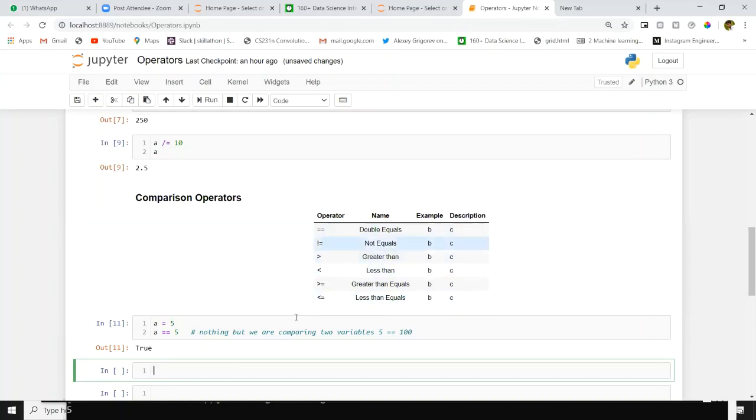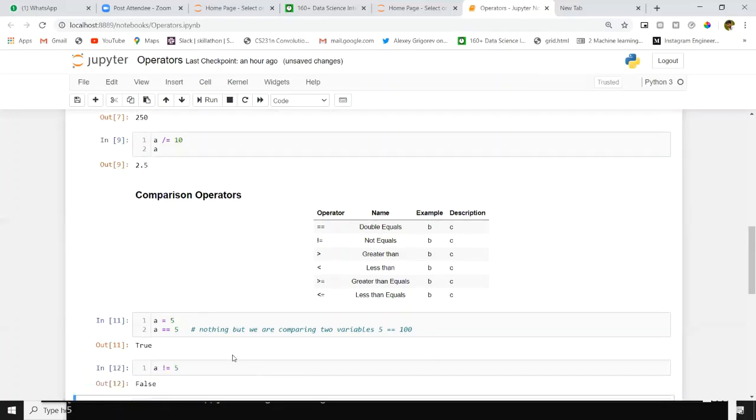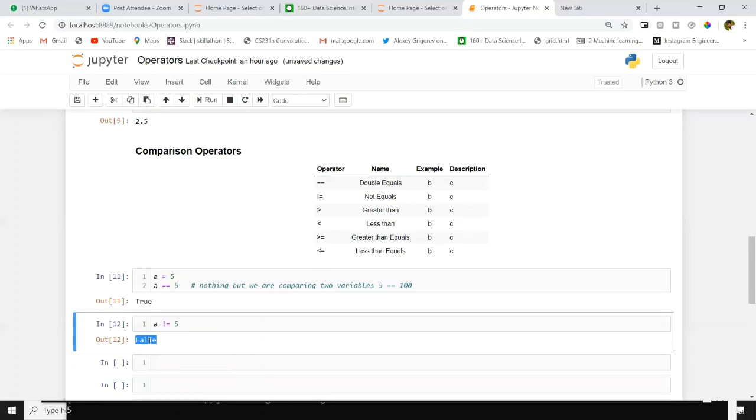Next, we have not equal. The symbol for not equal is an exclamation mark followed by equal. A not equal to 5. I'm getting a Boolean data type value again. Why? Because inside A we have 5, and I'm saying 5 not equal to 5. That is false, right? That's why I got output false.